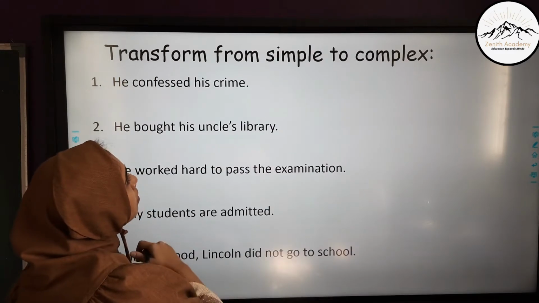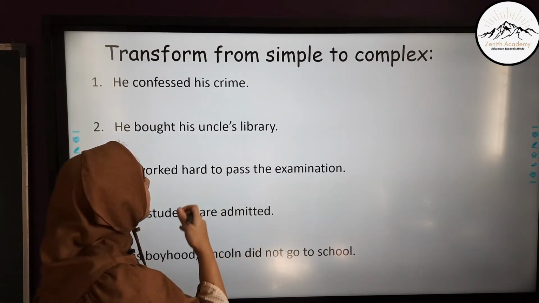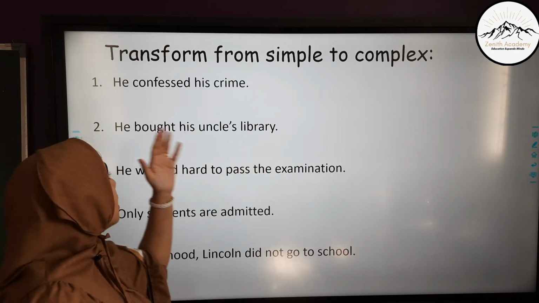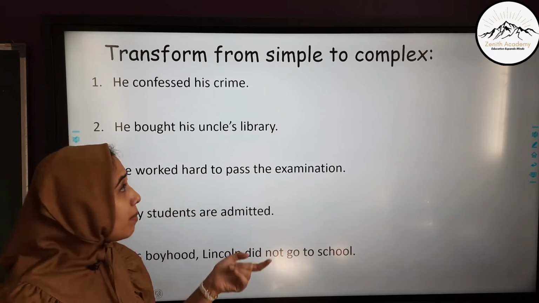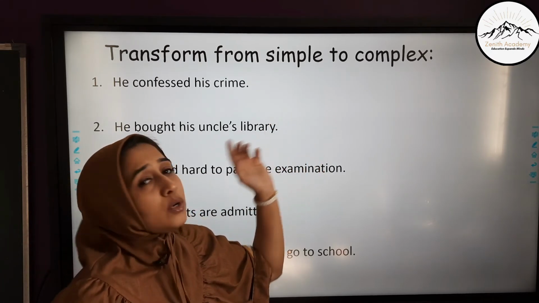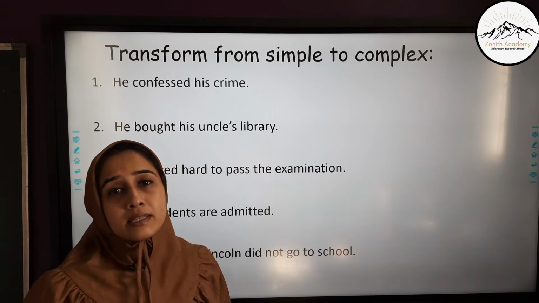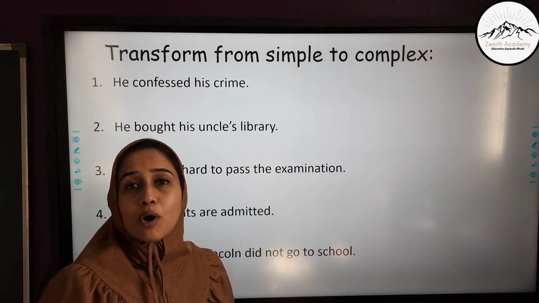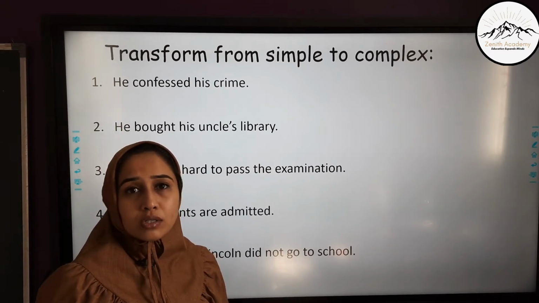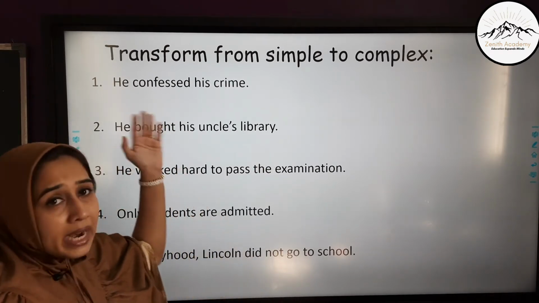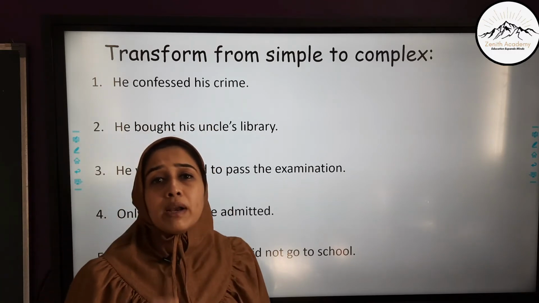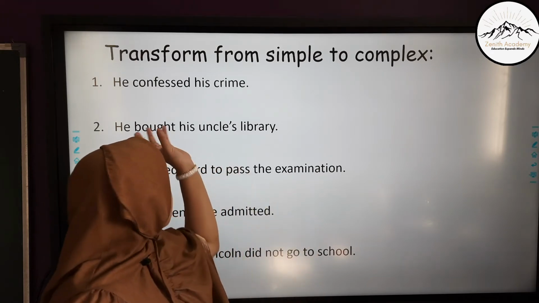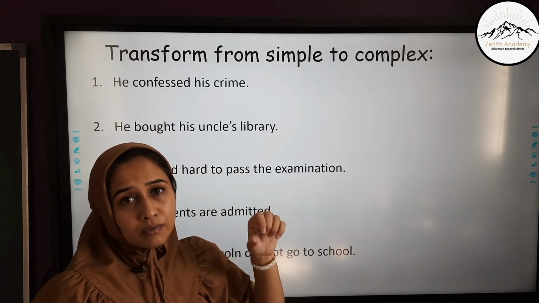Let's move ahead to simple to complex, transforming sentences from simple to complex. He confessed his crime. This is a simple sentence. Now remember one thing, you have to transform it into a complex sentence. A complex sentence has subordinating conjunctions. Also, it has one main clause and one subordinate clause which is dependent on the main clause. So, we have to break down this sentence, enlarge it into one main clause and subordinate clause without changing the meaning and without removing our focus on the main noun.